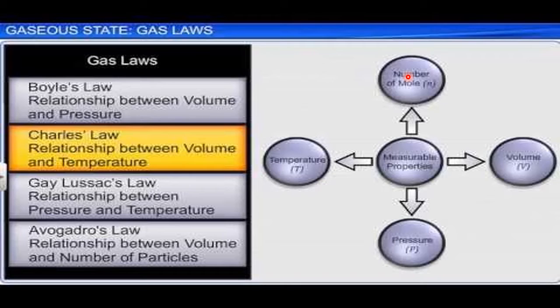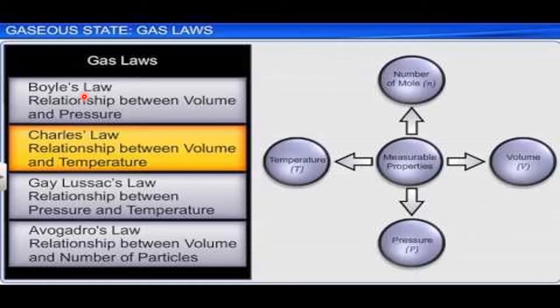So by knowing these four, we can comfortably tell in what condition, in what phase the gas is and how it behaves. So the behavior of gas or the condition of the gas or the state of the gas is explained by knowing these four measurable properties of that gas. So we have to understand four laws. One is Boyle's law, Charles' law, Gay-Lussac's law, and Avogadro's law.